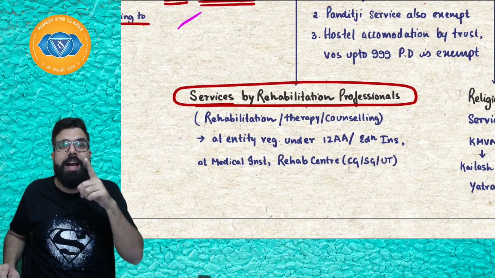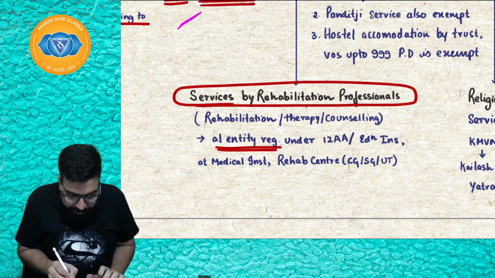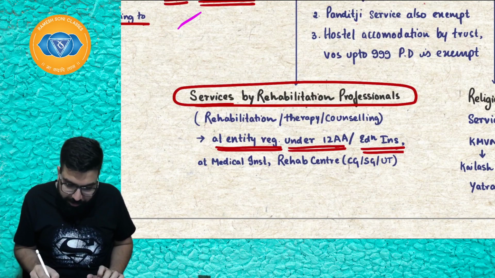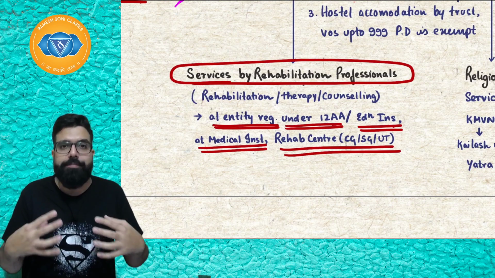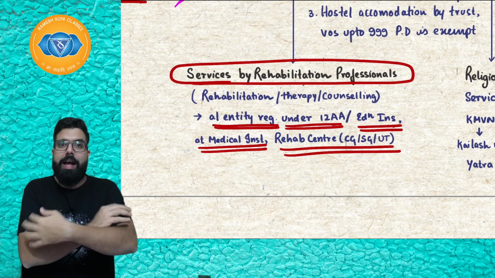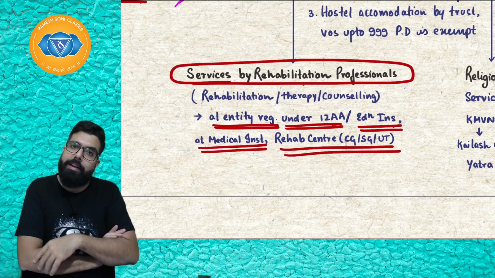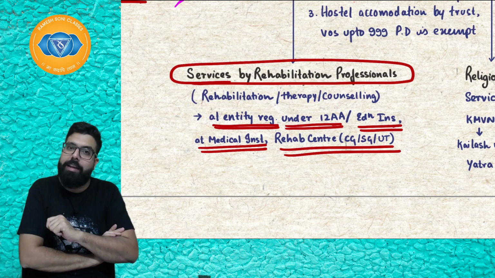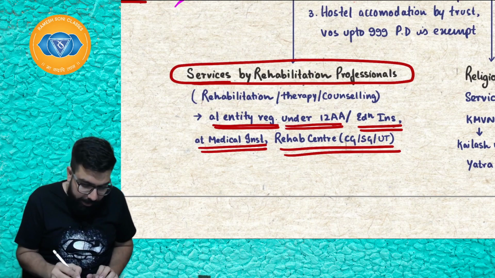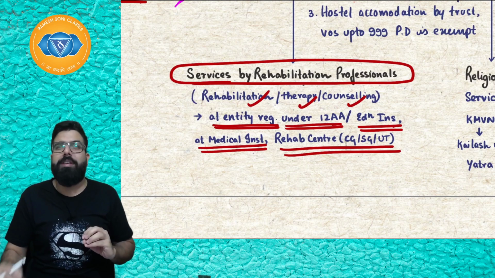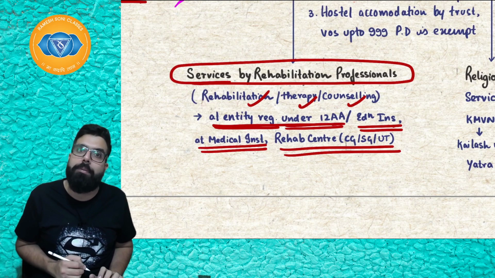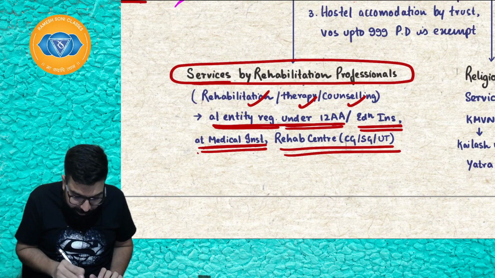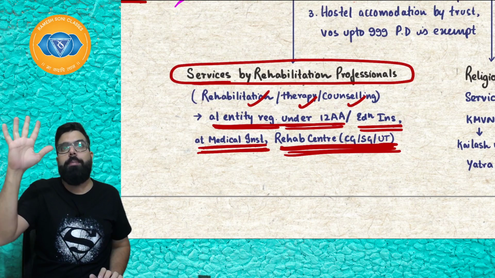So if I am a rehabilitation professional and I am providing my services at an entity registered under 12AA, or at an educational institution, or at a medical institution, or at a rehab center which is set up by the central government, and I am providing therapy, rehabilitation or counseling to these people, basically drug addicts, then my services to them will be exempt, provided I am providing my services at an entity registered under 12AA or at an educational institution or at a medical institution or at a rehab center set up by the central government, state government or union territory.